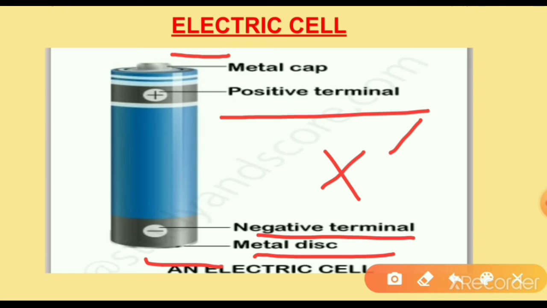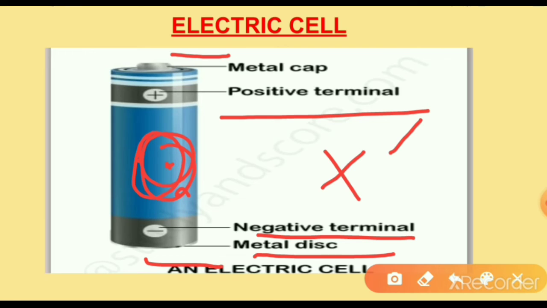And an electric cell produces electricity. How does the electric cell produce electricity? An electric cell produces electricity from the chemicals stored inside it. When the chemicals in the electric cell are used up, the electric cell stops producing electricity. Then this electric cell has to be replaced with a new one, and then it will work.